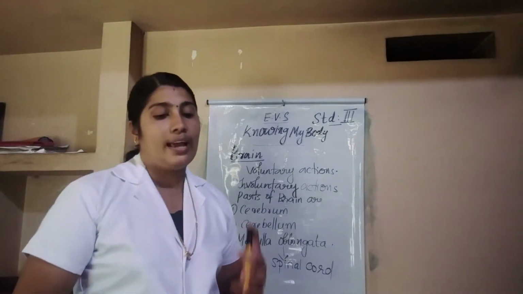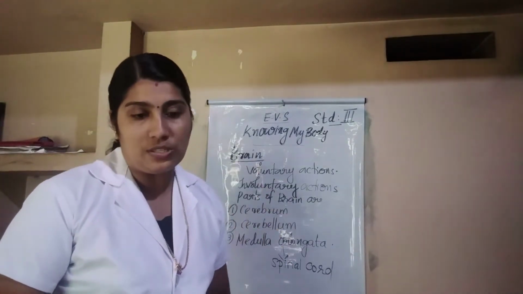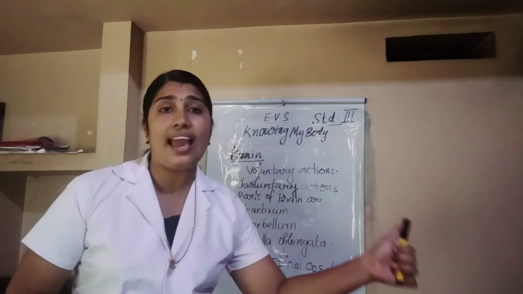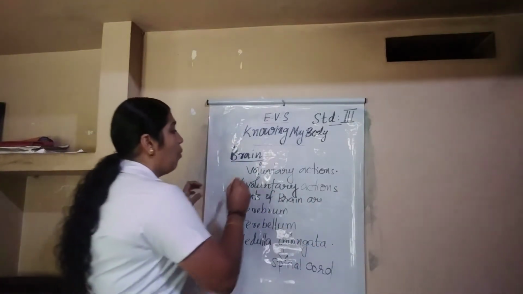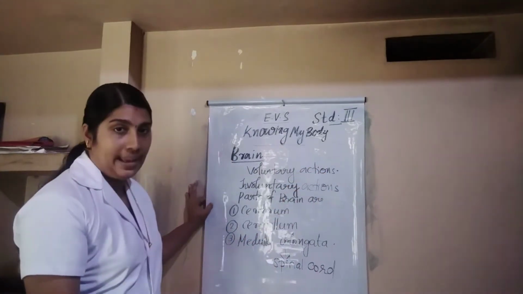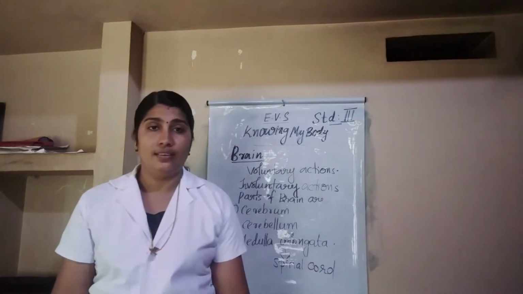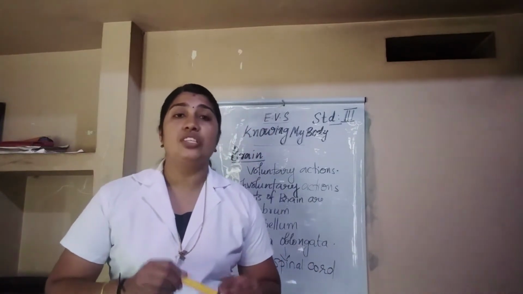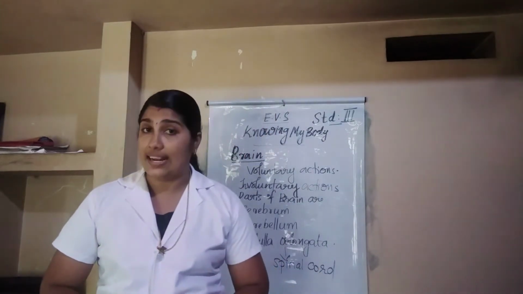It also helps us with the movement of muscles. Also, the brain helps to perform communication and controls our voluntary actions. That is, voluntary actions are controlled by our brain. What is meant by voluntary action? Do you know voluntary action? The actions which are in our control are called voluntary actions.